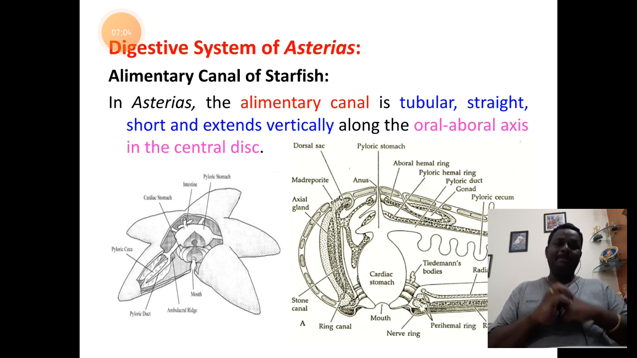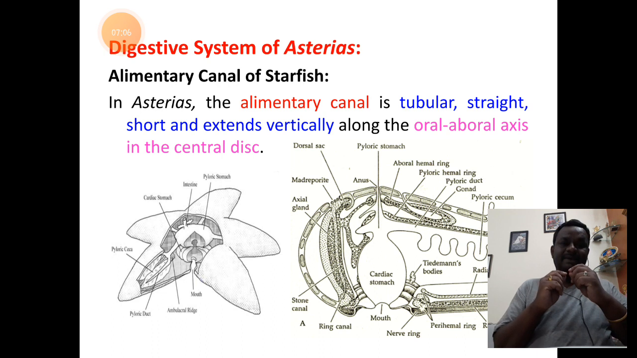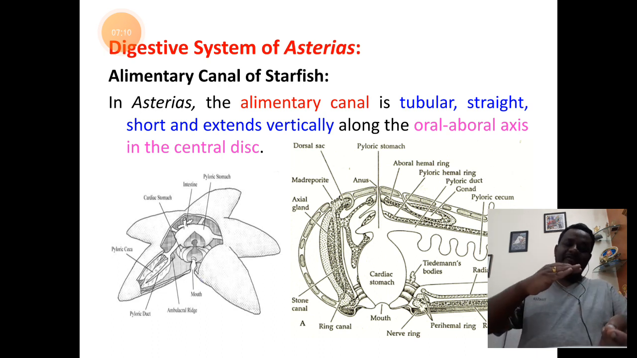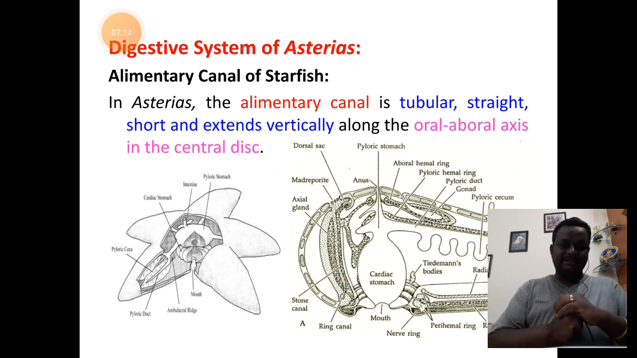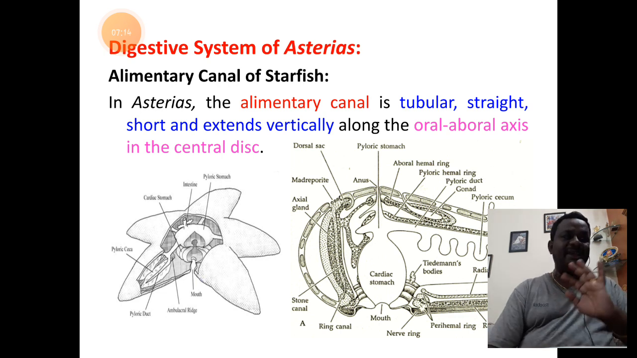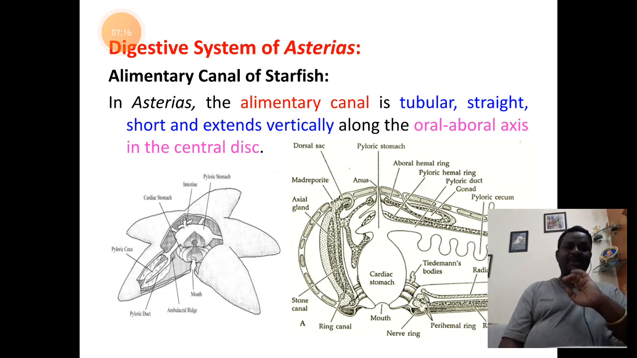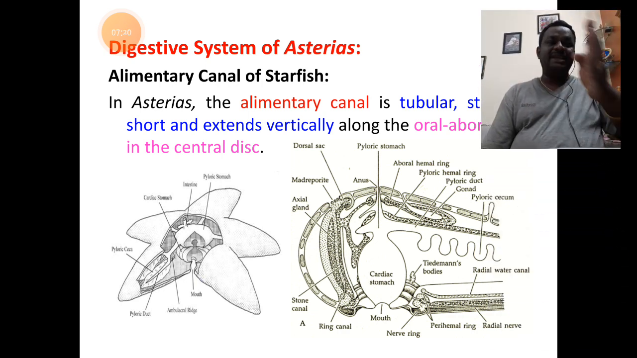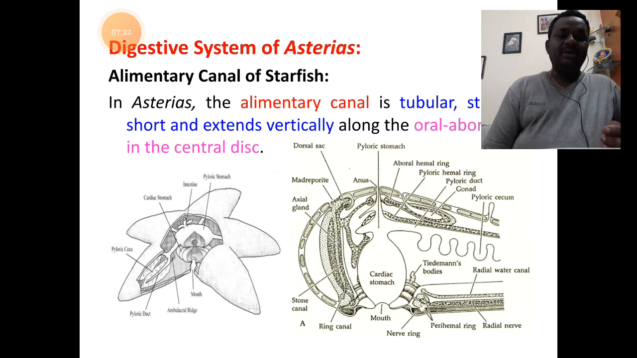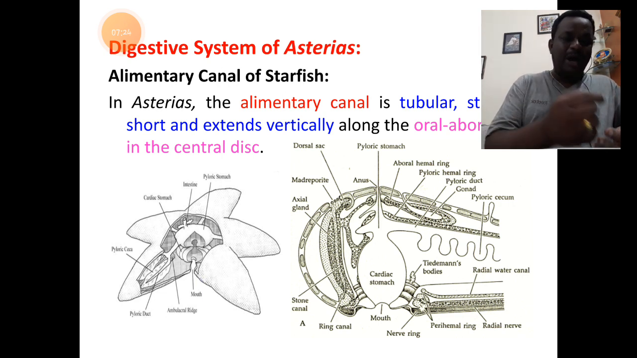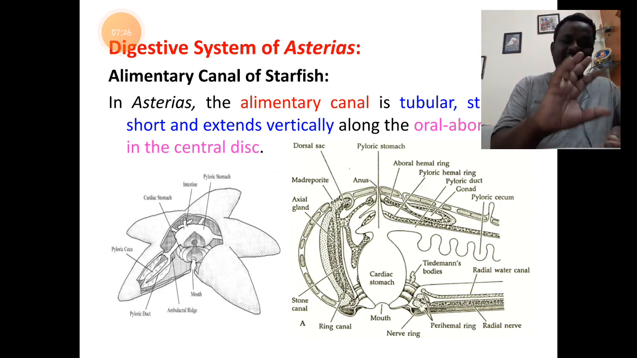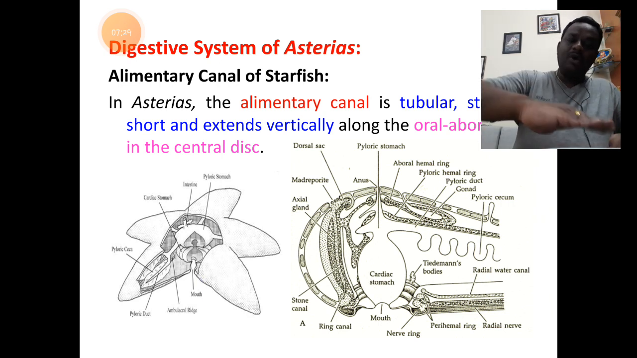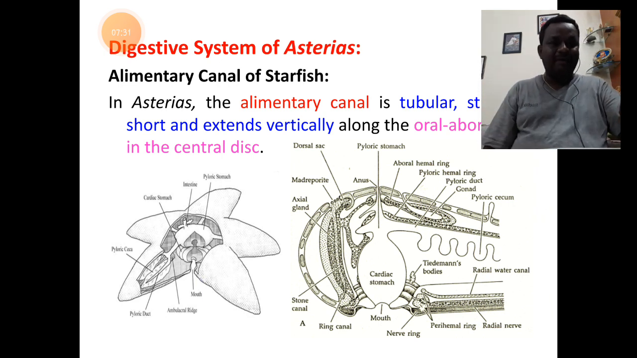So, the parts of the digestive canal are situated from the oral to the aboral axis. It has majorly 5 parts. Part number 1, students, if you look at the diagram down towards the extreme right, is the mouth. I think the picture is very clear. Towards the oral surface down, you have the mouth.